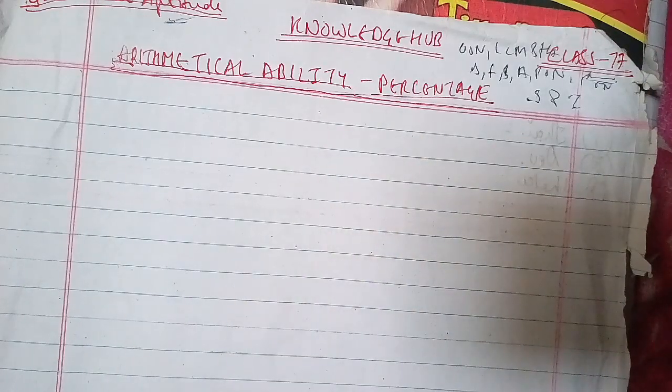Now we started with the topic of percentage. In percentage we did up to the 174th question in the last classes of the session. So here we are going to continue from the 175th question of the session.